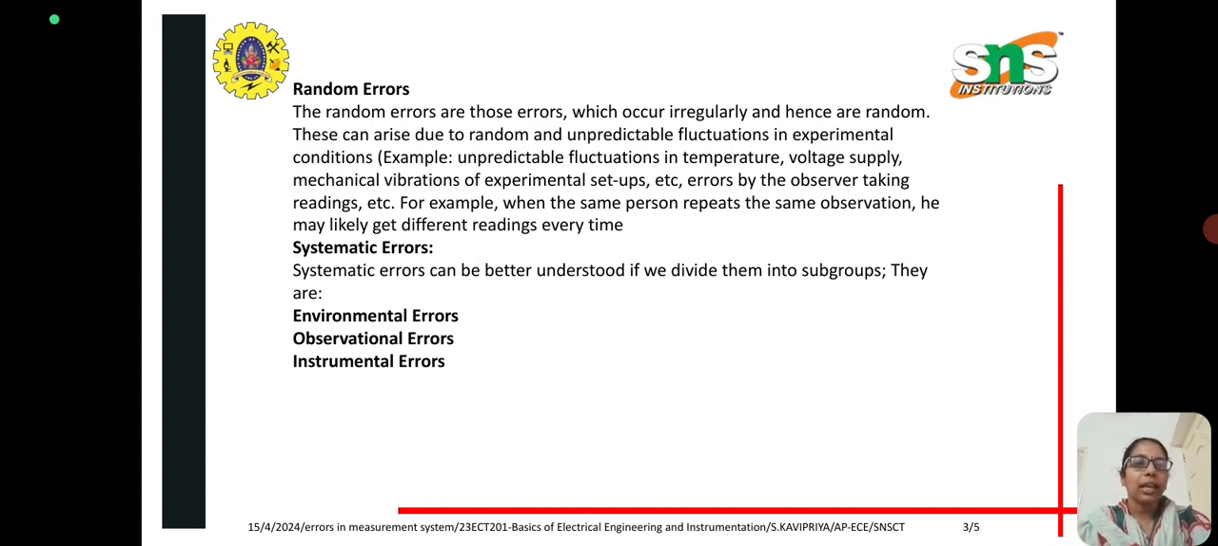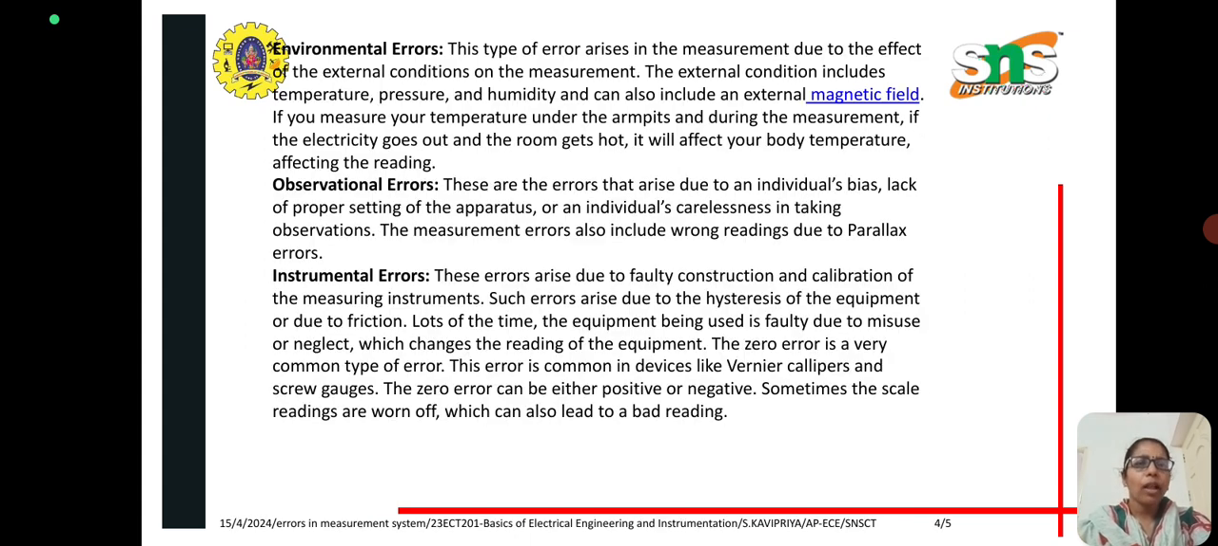Next is systematic error. Systematic errors can be classified into three types: environmental, observational and instrumental. Environmental error arises in the measurement due to the effect of external conditions on the measurement. The external conditions can include temperature, pressure, humidity, and even an external magnetic field. For example, if you want to measure temperature under the armpits, and the electricity goes out and the room gets hot, it will affect the body temperature and at the same time the reading. So this comes under environmental error.